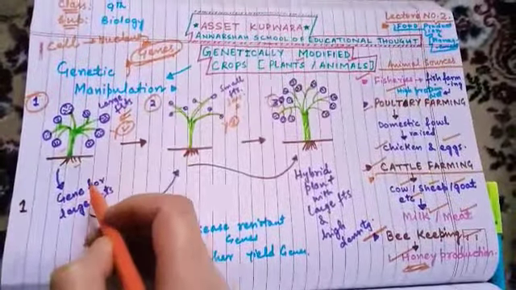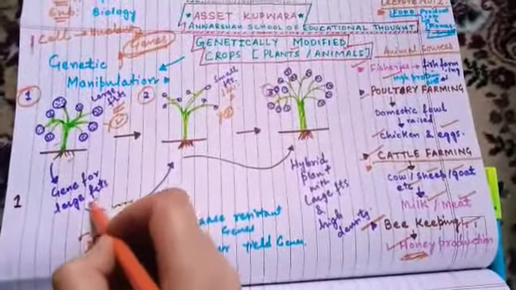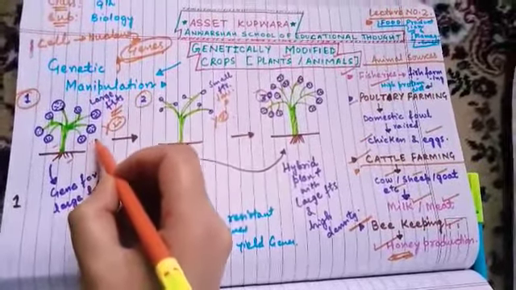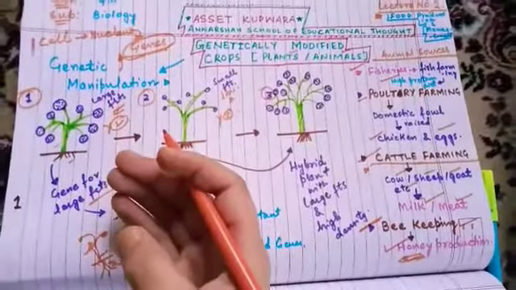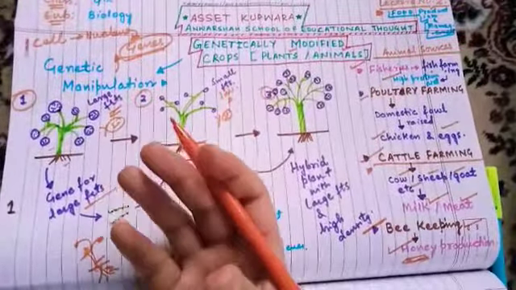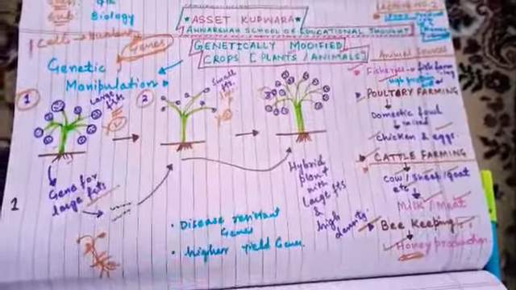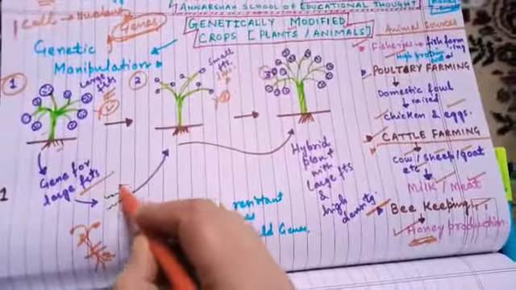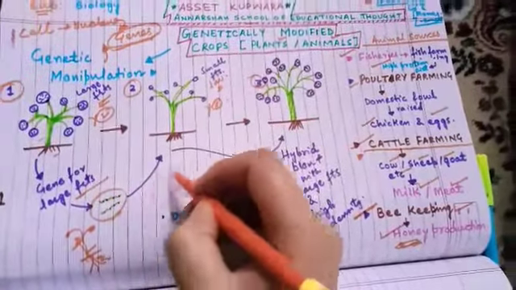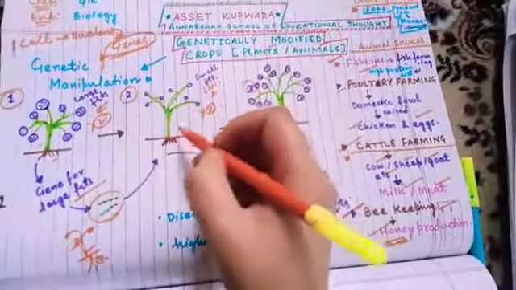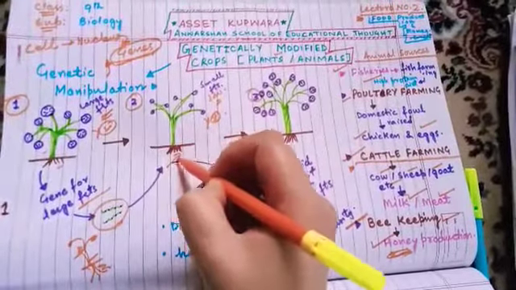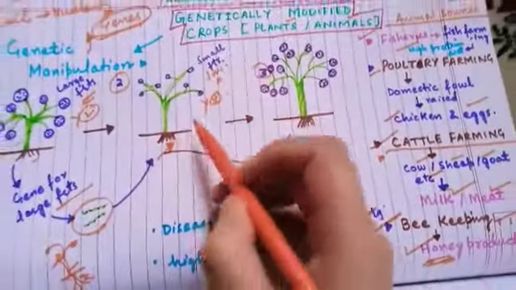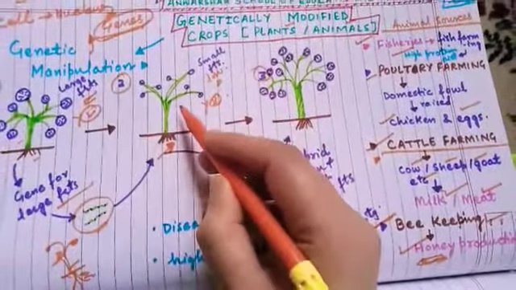No, we will take out the genes for large fruits, the genes responsible for developing fruits in high density, high quality and quantity, and large fruits. We will introduce these genes into the other plant. There are different methods to introduce these genes.